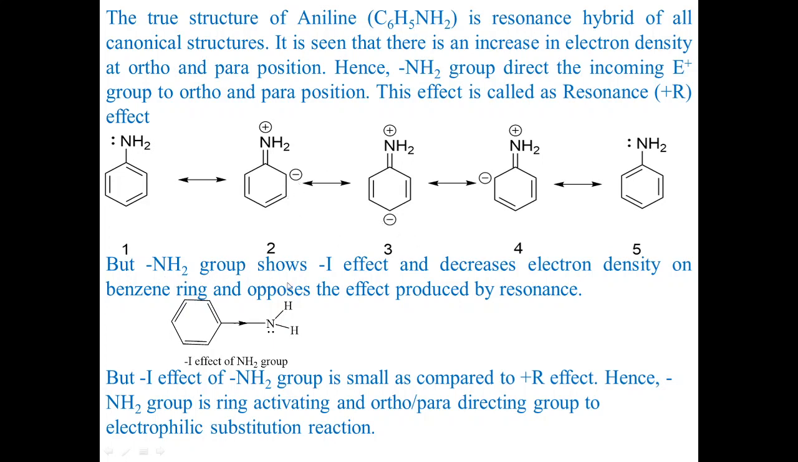But the NH2 group shows a minus I effect and decreases the electron density on the benzene ring, and opposes the effect produced by resonance. Now this NH2 group is a ring activating and ortho para directing group for electrophilic substitution reactions because of the presence of a lone pair on the nitrogen of the NH2 group. So both the OH group in phenol and the NH2 group in aniline are activating groups and ortho para directing groups.